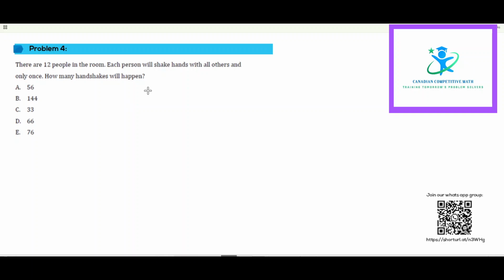So the question says that there are 12 people in the room, right? So let us start by enumerating these people. I'll start with the first person in the room. I'll keep writing down 3, 4, 5, 6, 7, 8, 9, 10, 11, 12. Okay, there are 12 people in the room, right? So let us start with the first person.